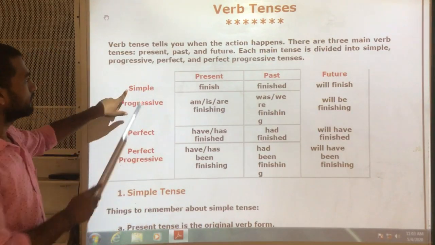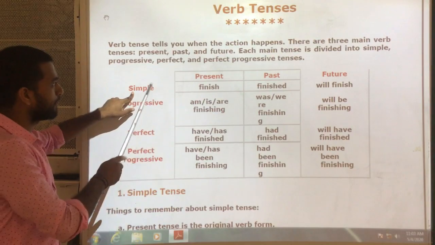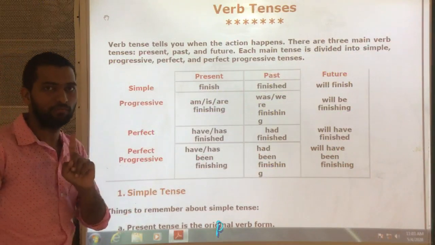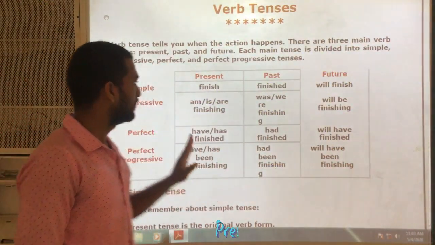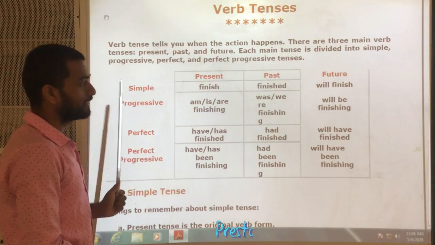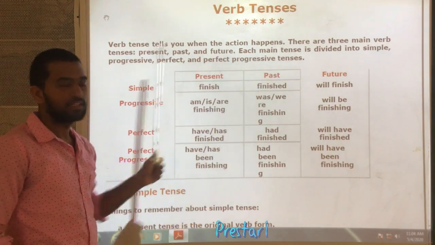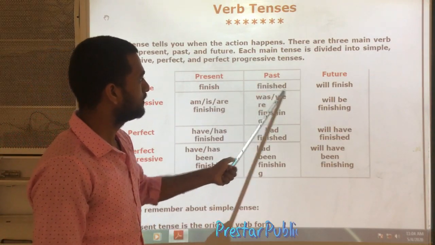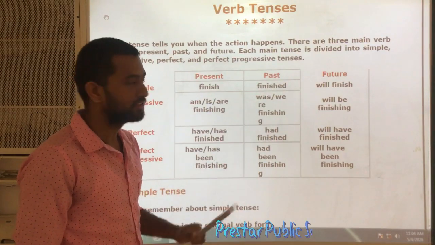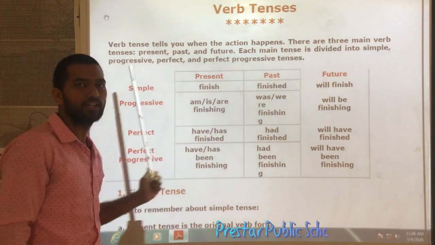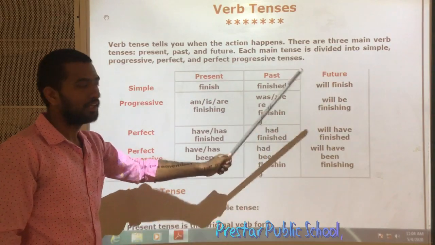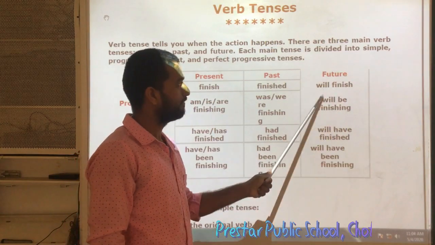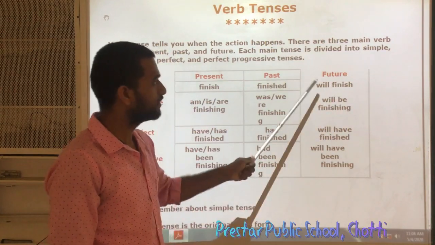Okay. See, when the sentence is in simple present, then we use V1, the first form of verb or base form of verb, that is finish. Next, when the sentence is in simple past, we use the second form of verb. Remember, okay? So this is V2, finished. And when the sentence is in simple future, we use will plus V1, means will or shall plus base form of verb. Will finish or shall finish according to the subject.